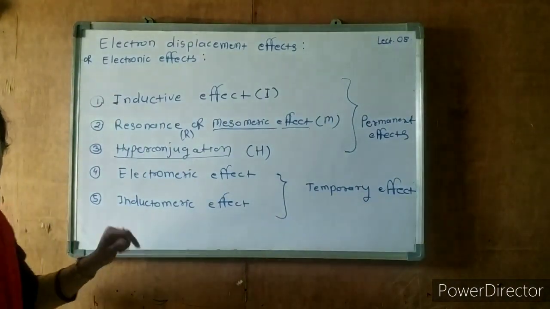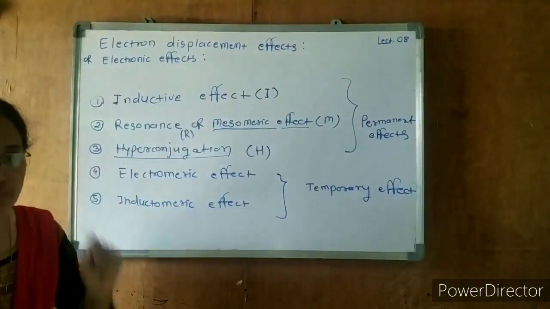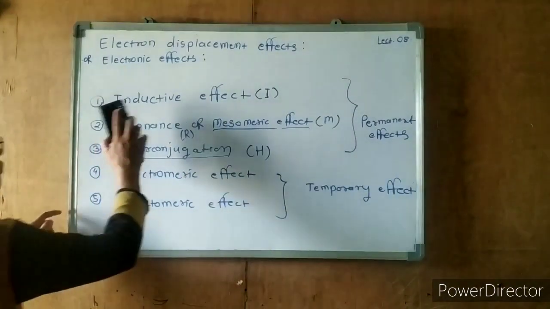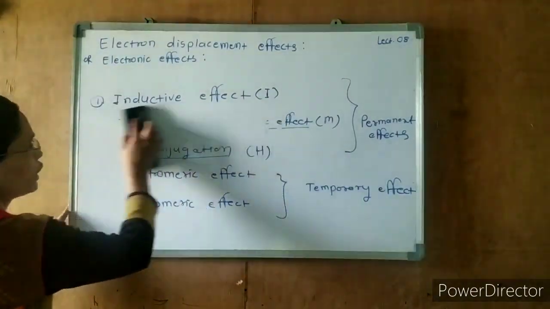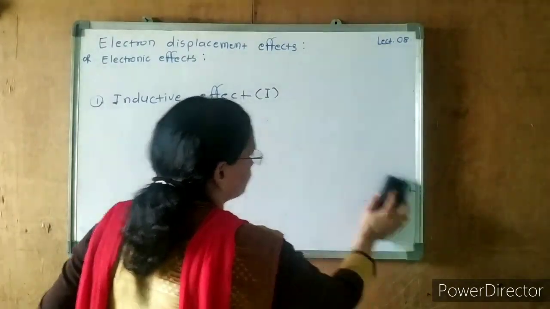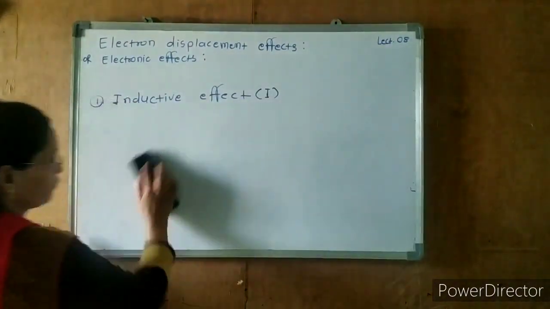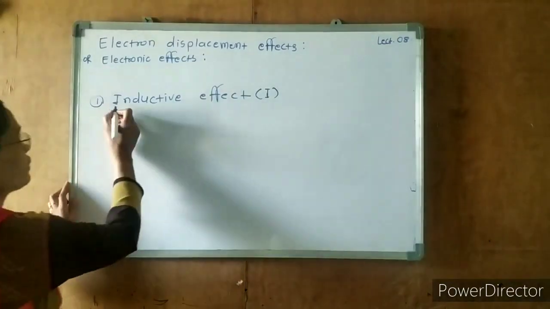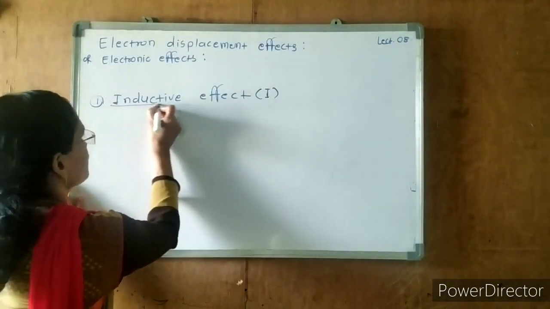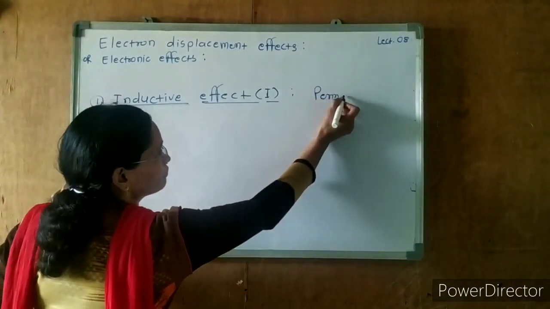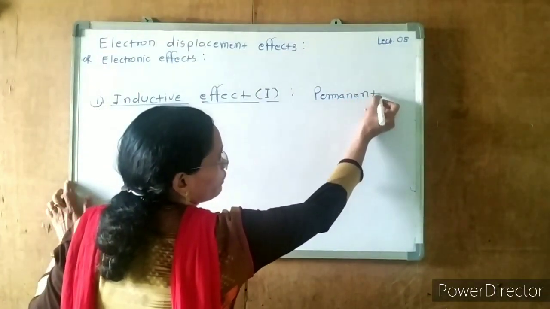Now let us try to understand the first effect, the inductive effect. This effect is a permanent effect.